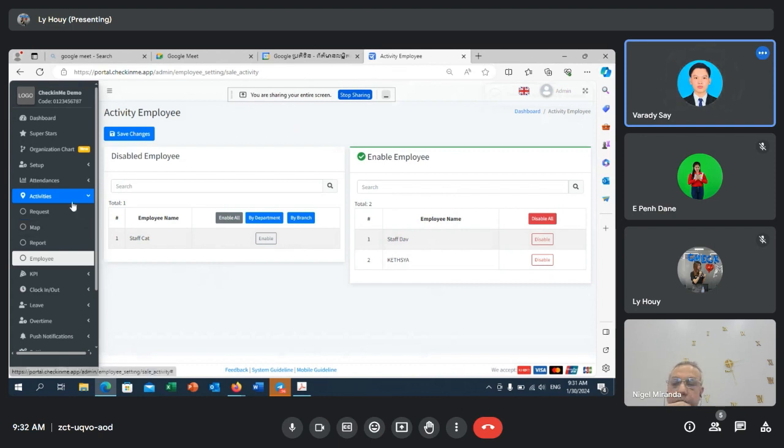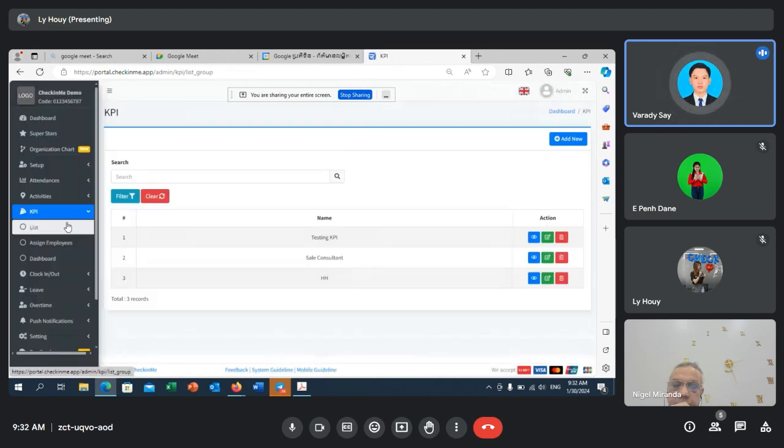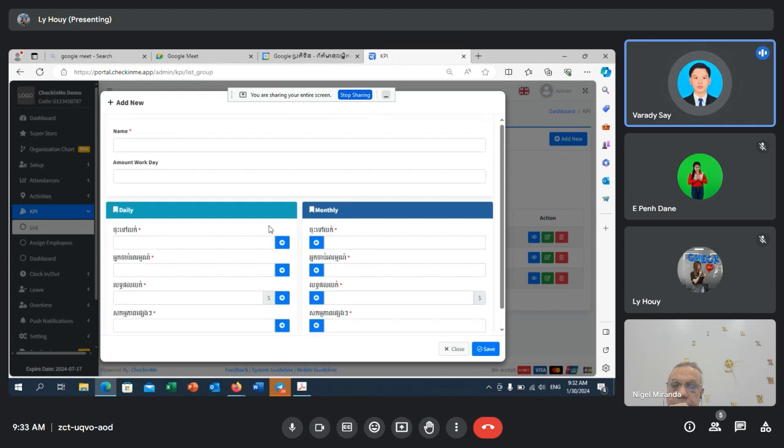Okay, so show me the KPI, how each is set up. Okay. For the KPI, we have a function called KPI right here. First, we need to come into the list in order to create a KPI for the employee. To create it, we just click add new, and this KPI uses the standard one.